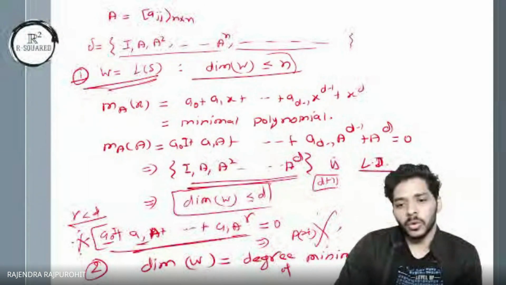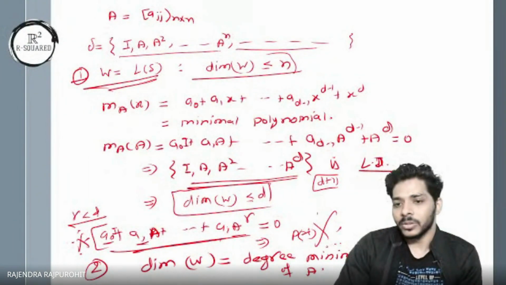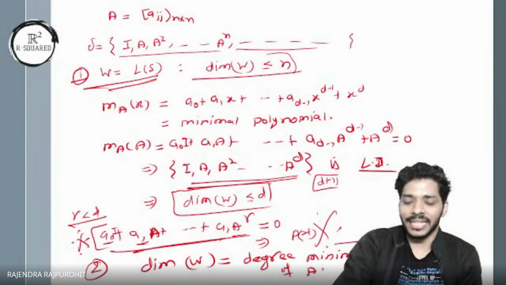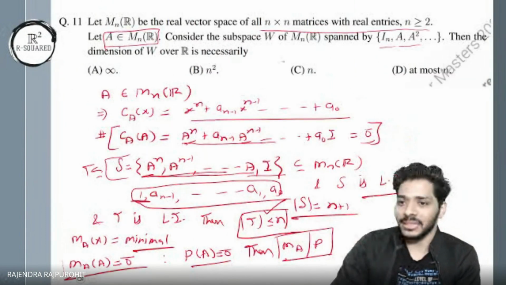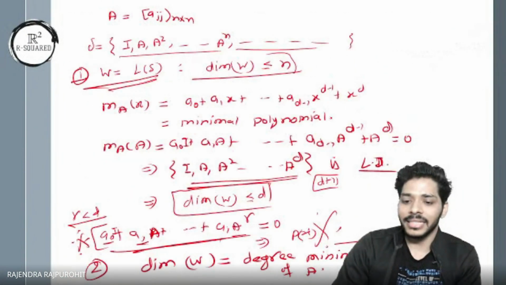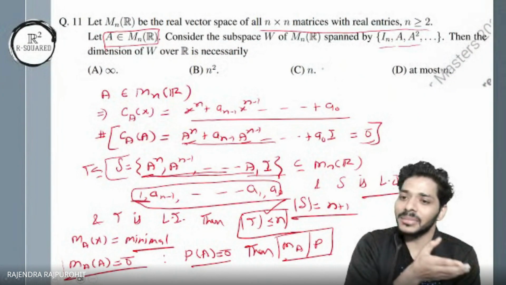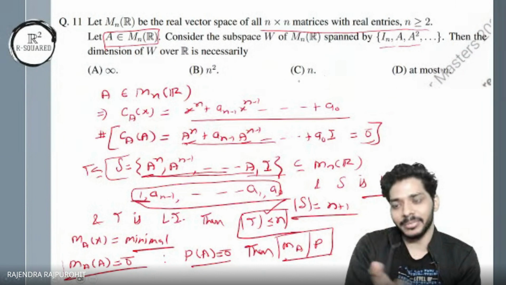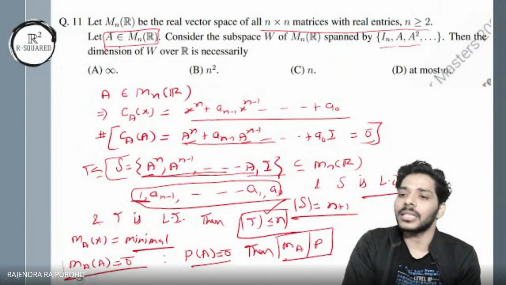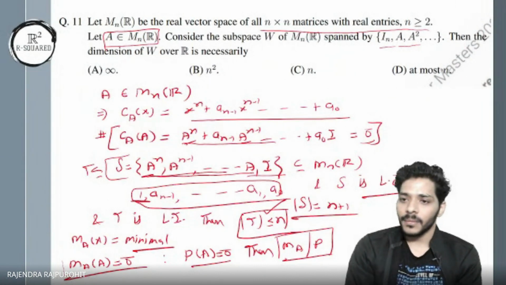Minimal polynomial of A. I hope it is clear now that the exact dimension of this will be the degree of the minimal polynomial of this matrix A. Now, whatever matrix A is given, you can find the minimal polynomial and claim that this will be the dimension. That can be another question in future. Fine.